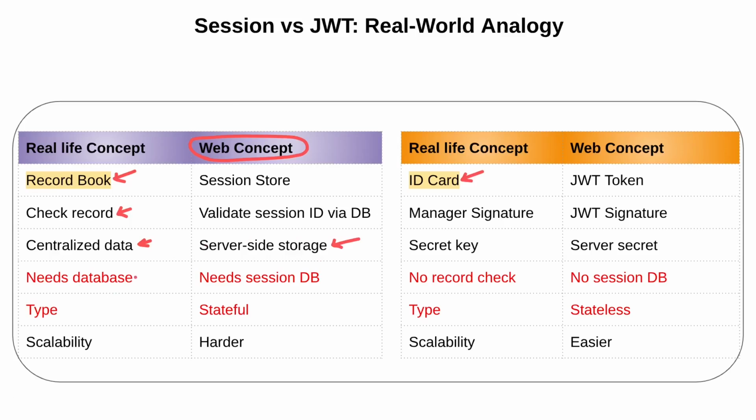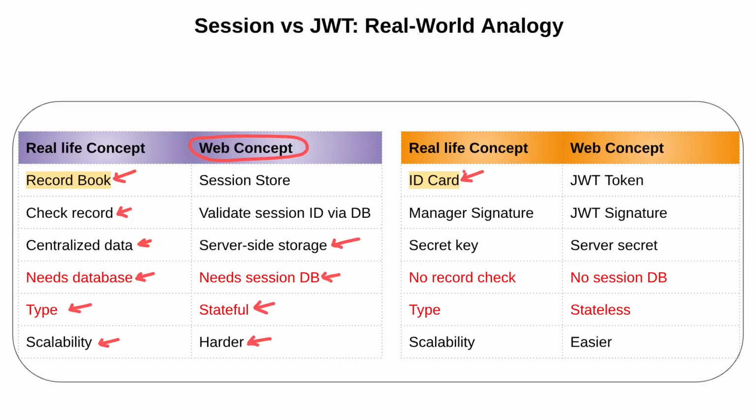And one important thing here, we need the database session here, and the type is stateful, meaning the database is used to perform the operation, and the scalability here is harder, like maintaining the same record book for millions of t-shirt brands from a shop owner.